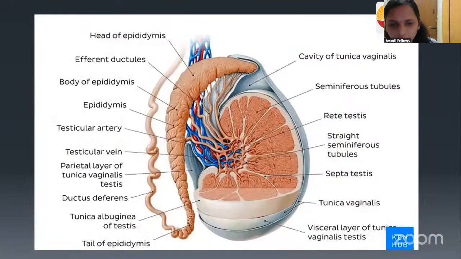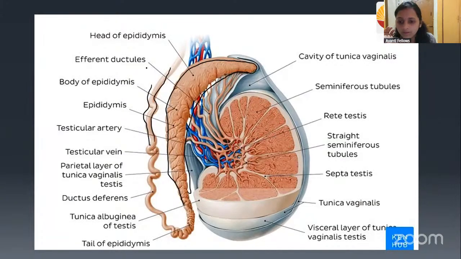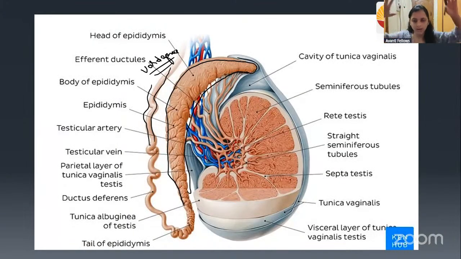We have studied the epididymis, right? All of these parts are epididymis, guys. See here, this whole part is epididymis, and after this epididymis, the part that comes next we call the vas deferens. Did you understand? Two vasa deferentia are coming from the two testes. There will be two testes, right? From the two testes, two vasa deferentia are coming.